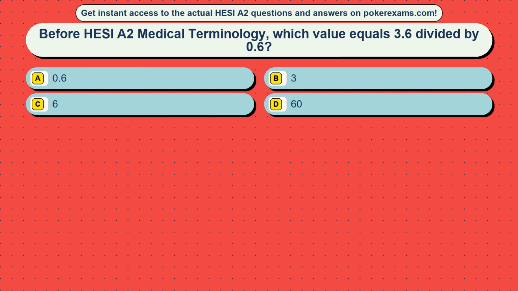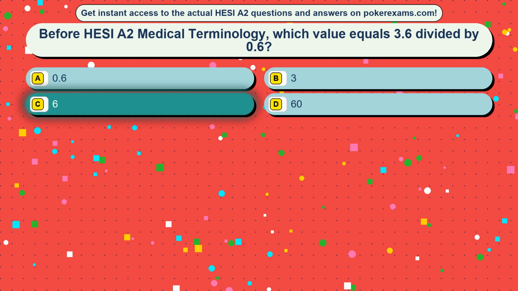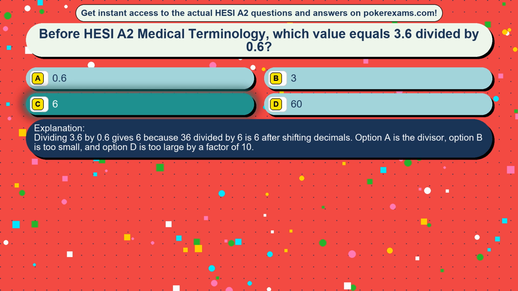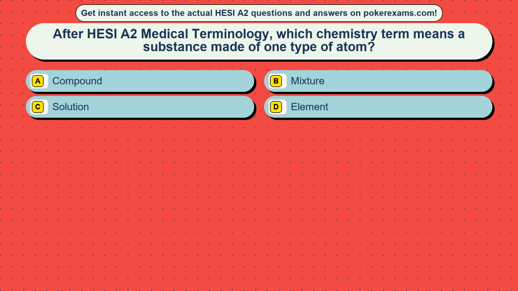Question 45. Before HESI A2 medical terminology, which value equals 3.6 divided by 0.6? Option A, 0.6. Option B, 3. Option C, 6. Option D, 60. The correct answer is option C, 6. Dividing 3.6 by 0.6 gives 6 because 36 divided by 6 is 6 after shifting decimals. Option A is the divisor, option B is too small, and option D is too large by a factor of 10.